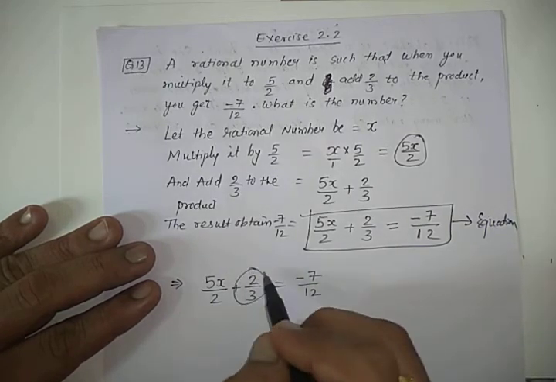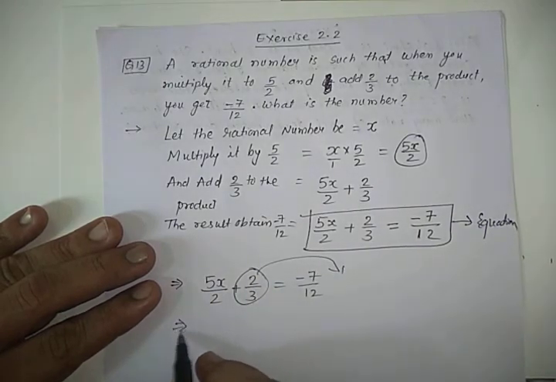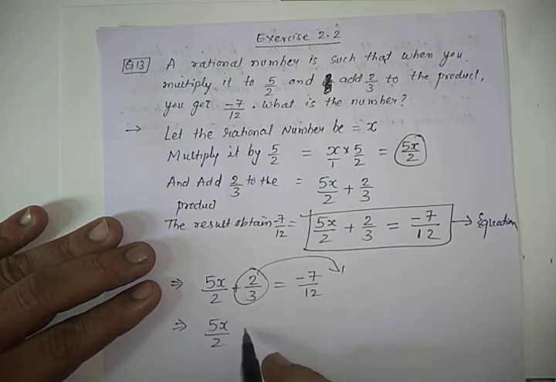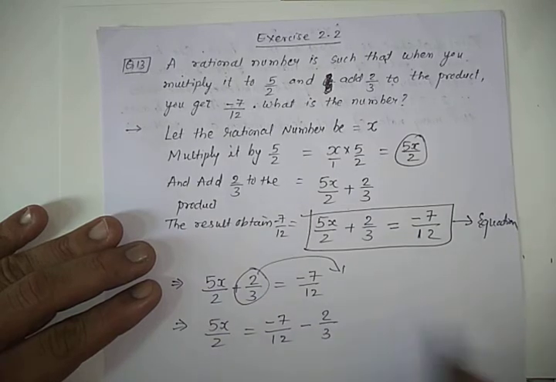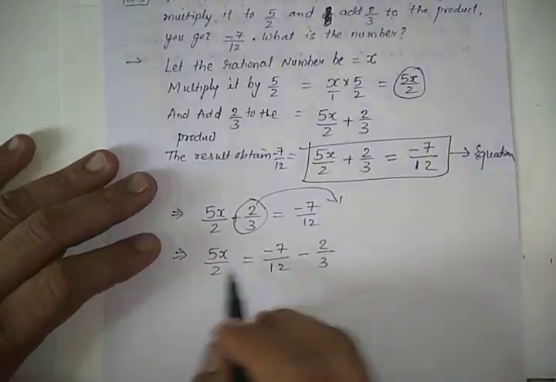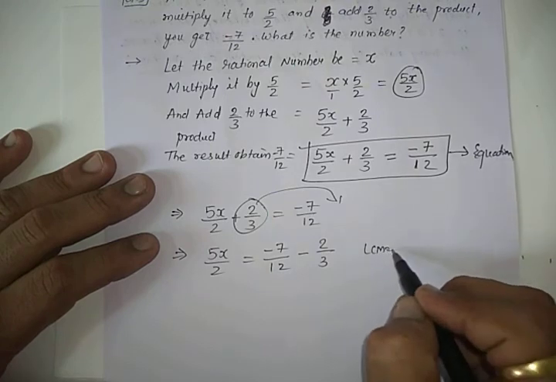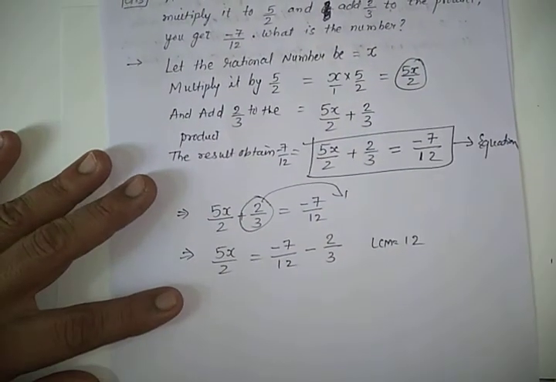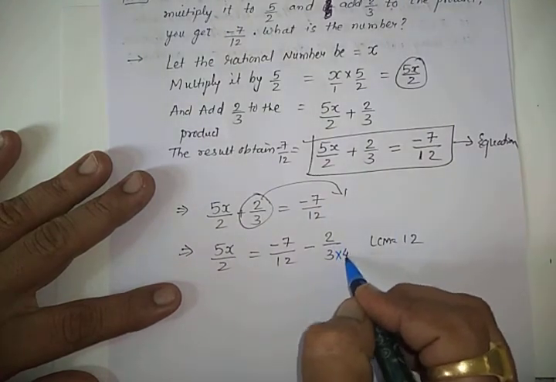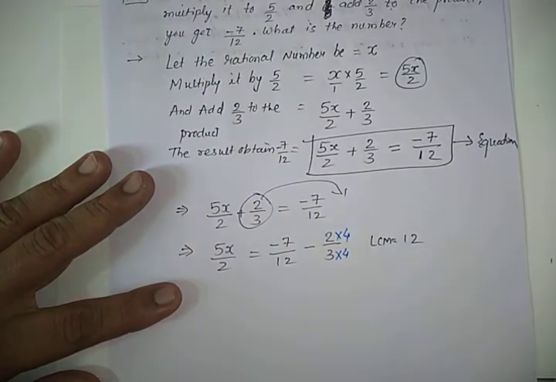So first step I will send it to this side, that is 5x upon 2 is equal to minus 7 by 12, and this will be minus 2 by 3. We need to find the LCM of it. So LCM, it will be 12. Okay, so I need to make both this denominator equal, so I have to multiply this by 4, so obviously this numerator by 4.